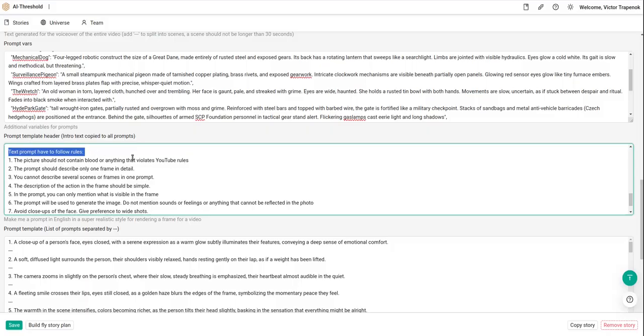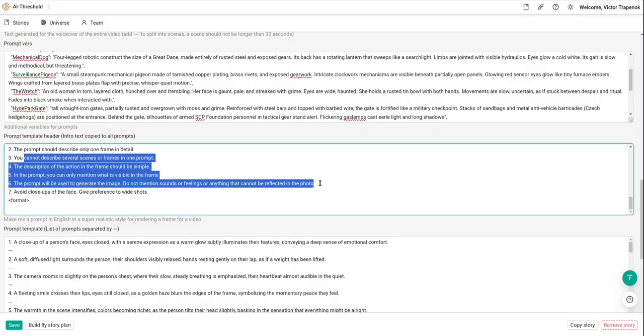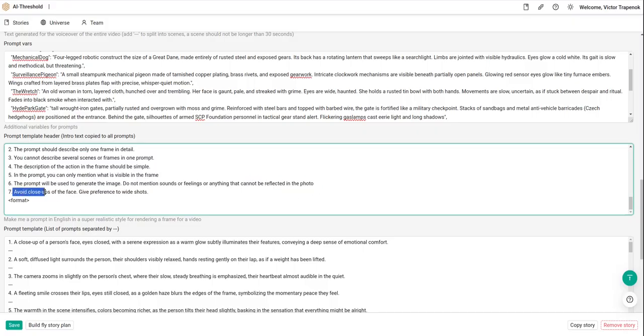I ask to create the image without blood and without some other things that I do not want to see in my result video, and I ask to avoid close-ups of faces, because the faces are not solved for now.